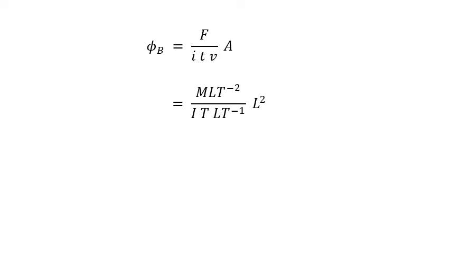So here clearly we can cancel T and T power minus 1, as well as L and L. Then the remaining is M L square and T power minus 2, and in the denominator I is there. If you shift it to the numerator, then I power minus 1. M L square T power minus 2 into I power minus 1. This is the dimensional formula for magnetic flux.